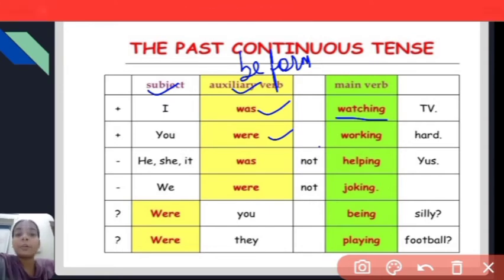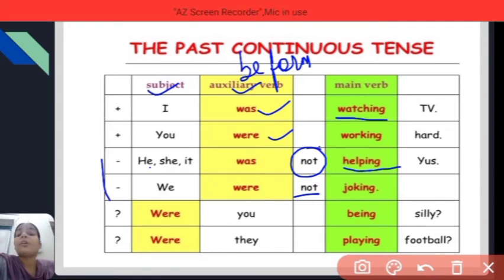For an affirmative sentence you have to use: I was watching TV, you were working hard. These two are affirmative sentences. For negative sentences, with he, she or it was, you have to use not after the helping verb, then the present participle. We were not joking. So these two are negative sentences where you have to add not.